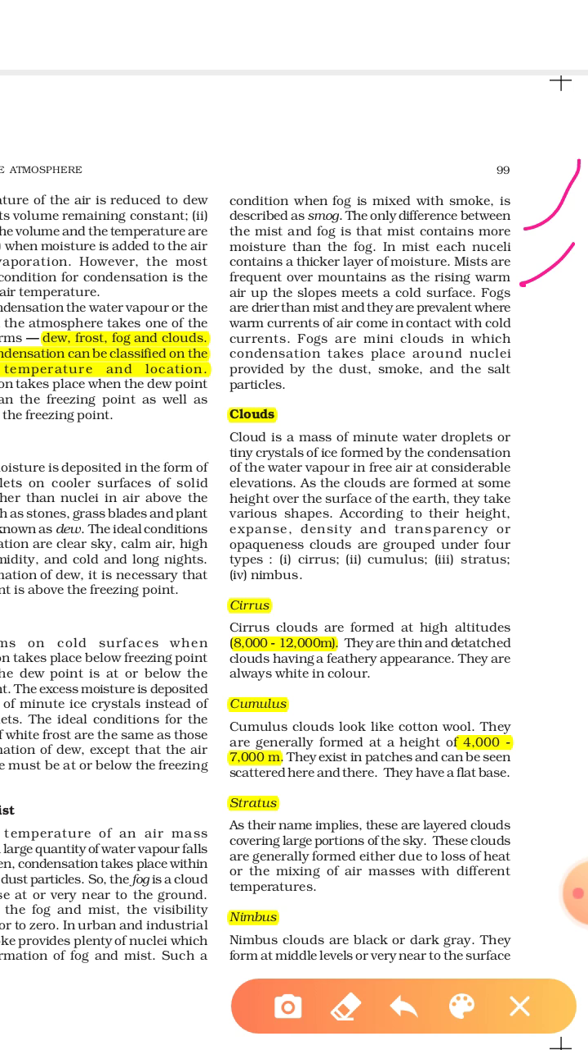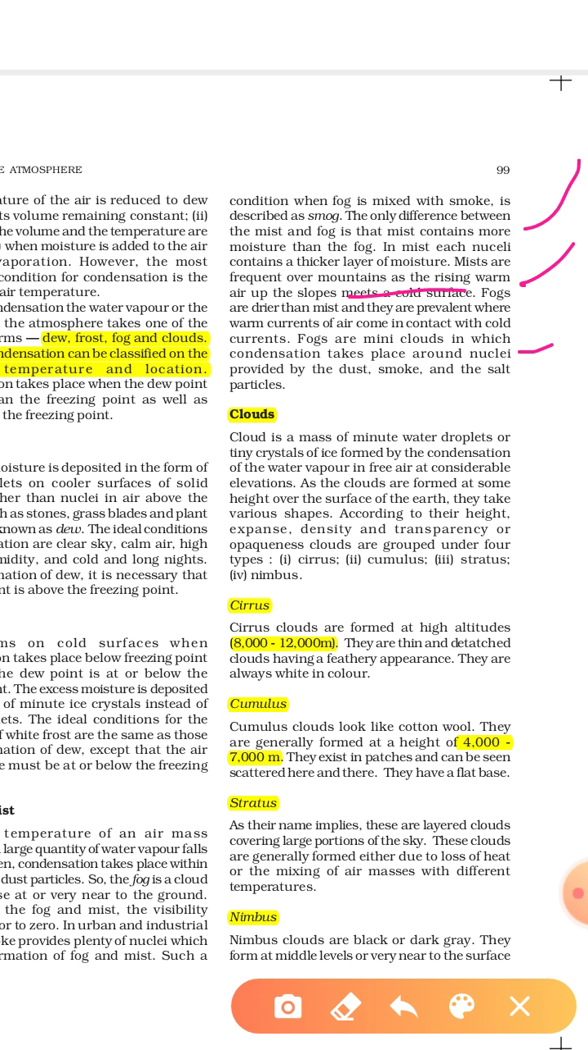Mists are frequent on mountains as the rising warm air up the slope meets a cold surface. Fogs are drier than mists and they are prevalent where a warm current of air comes in contact with a cold current. So basically mist वहाँ form होते हैं mountainous region में, और fog कहाँ form होते हैं जहाँ cold और warm currents, ocean currents basically मिलती हैं, या settlements area में भी.